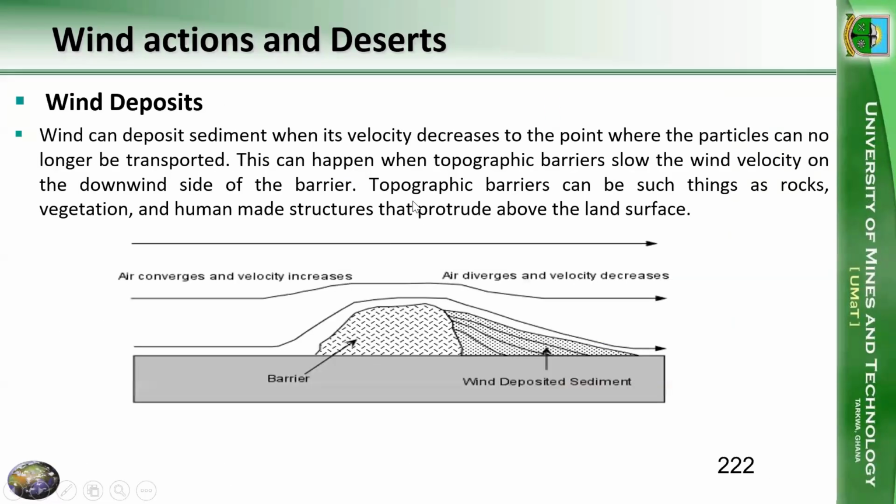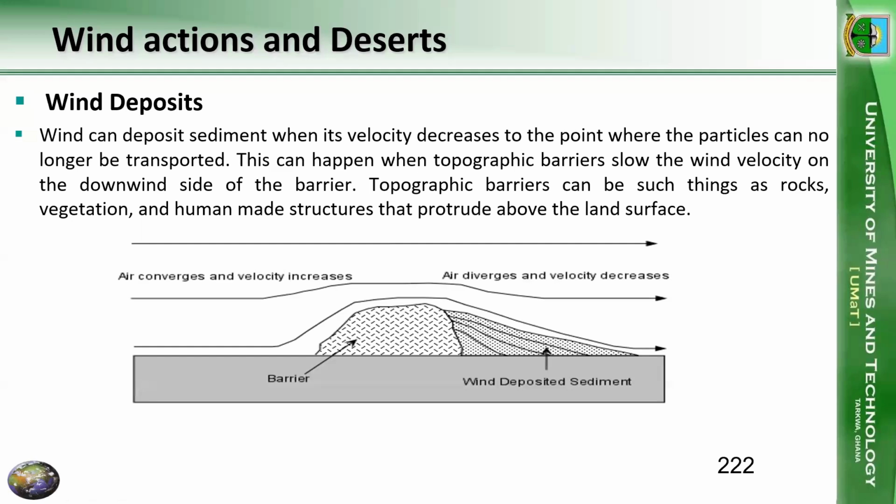So now we know that we can also have deposition by wind. We've looked at wind transport, we've looked at wind erosion. Now we are looking at the deposition of wind. Wind can deposit sediments when its velocity reduces, just like in the case of streams.